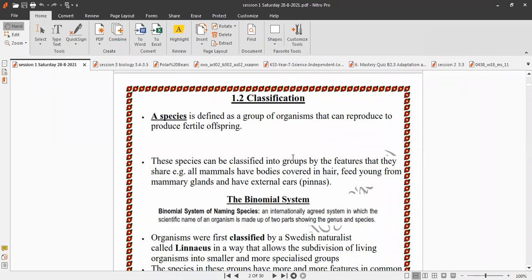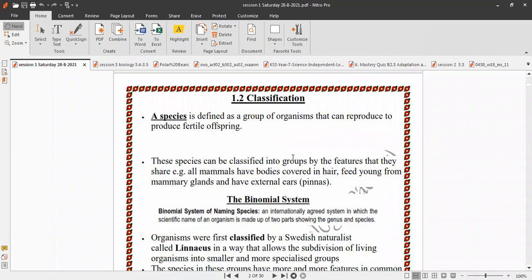Fertile means able to make reproduction and give offspring that can reproduce. Again, it's very important. Species, group of organisms that can reproduce to produce fertile offspring. Fertile means the ability to reproduce again and give babies, or able to produce offspring.